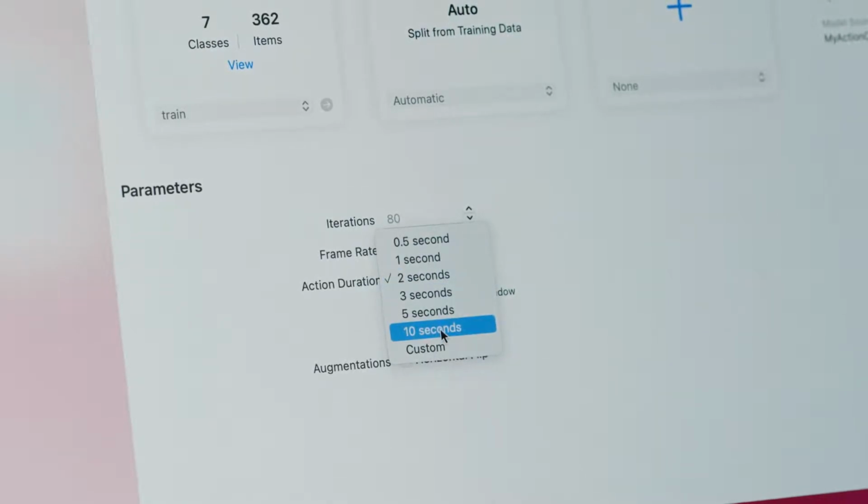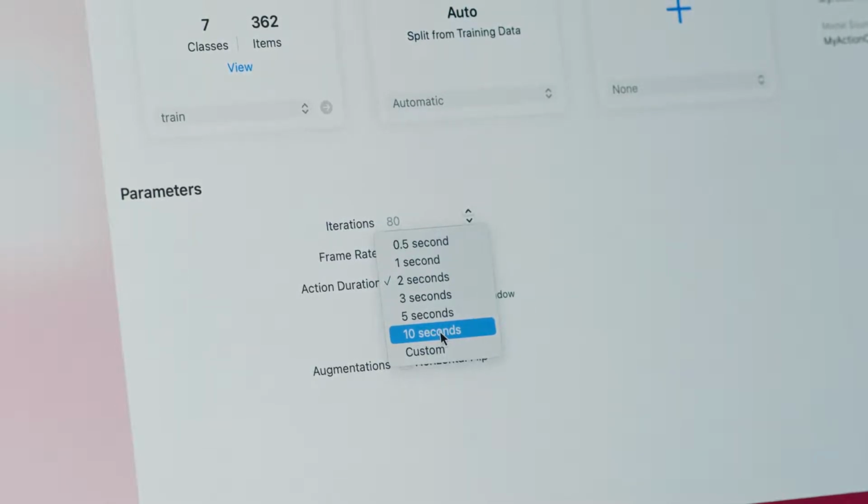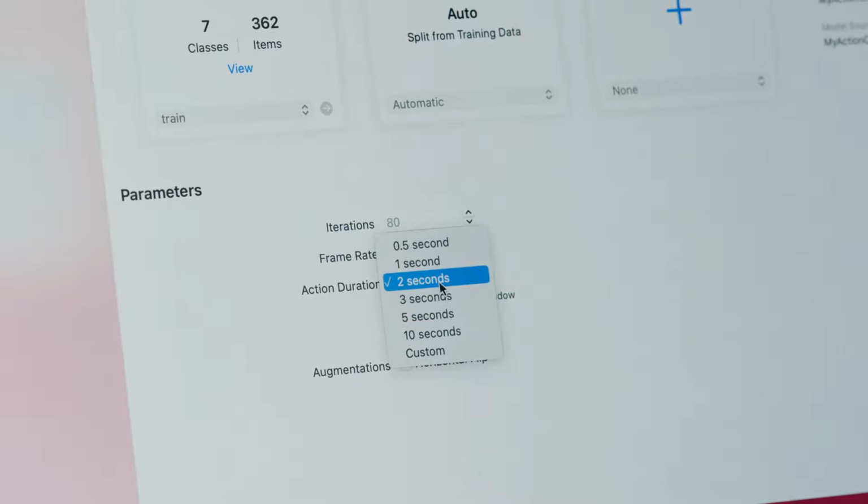But for short, repeating actions, like our exercise reps, we should set the window to around 2 seconds. The length of the action, also known as prediction window, is actually measured in frames. So CreateML automatically calculates the number of frames, 60, based upon the frame rate and action duration.